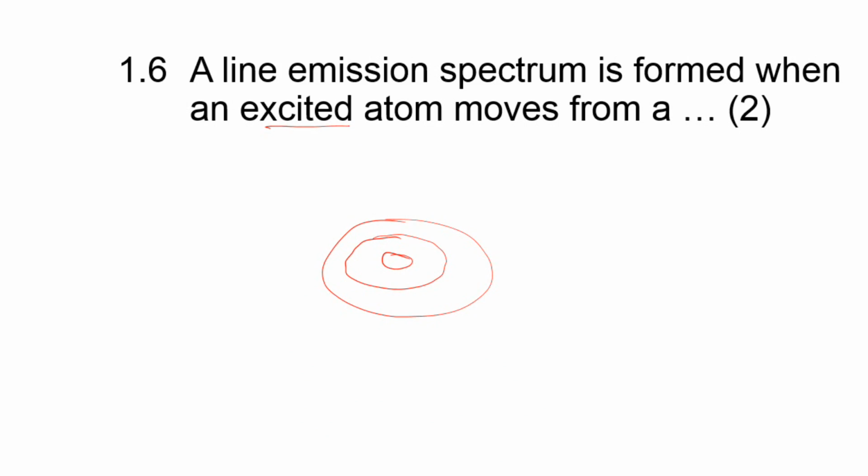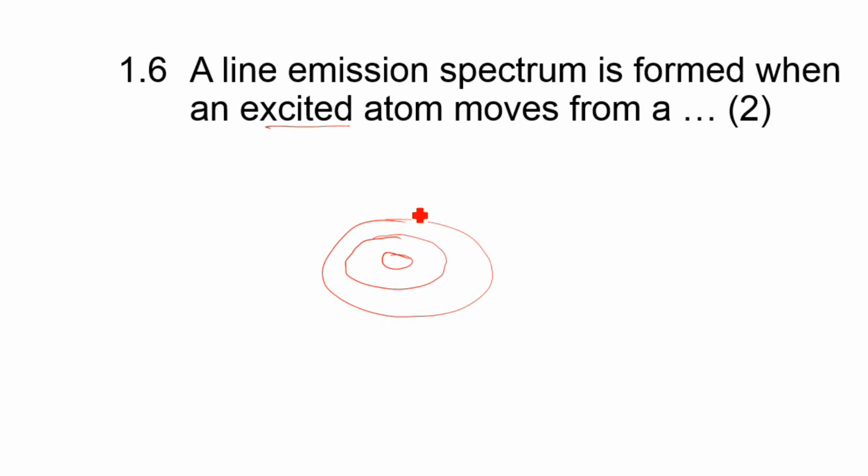Those of similar energy will be in the same energy level. But the more energy the electrons have, the higher the energy level they get to. So the one closest to the nucleus is the one with the lowest energy level, and as you go further from the nucleus, you have electrons with more energy. So this is 1, and this is 2. 1 is for the first energy level, 2 the second energy level, just like that.